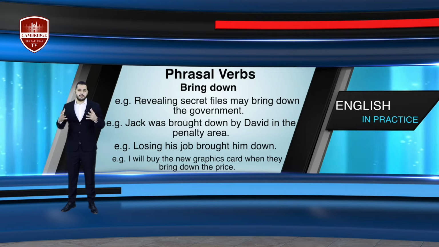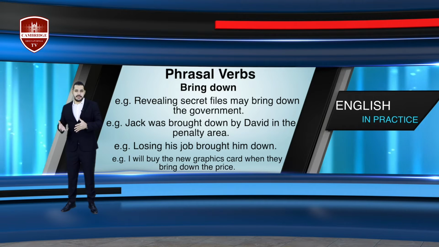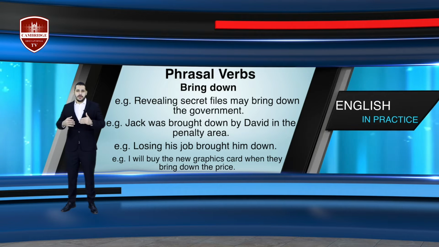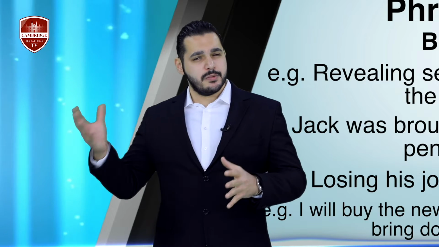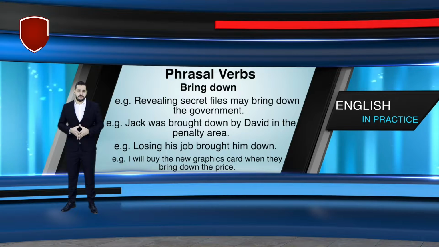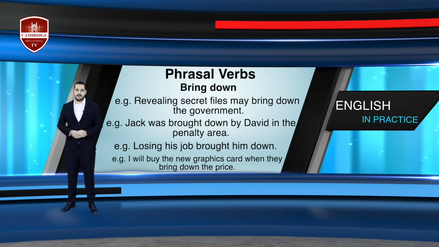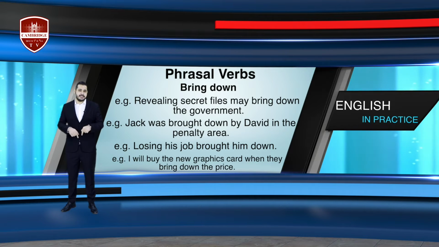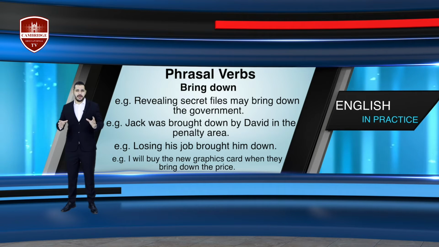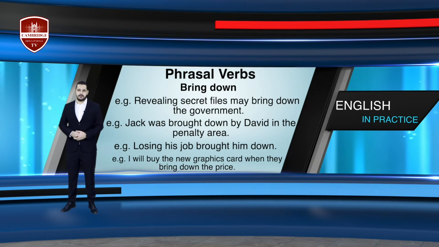In the first example, the phrasal verb bring down the government means to cause the government to lose power. So our example means that taking the secret files out to the public may cause the government to lose power. The second example is expressing the clear and obvious meaning of this phrasal verb. Jack was brought down by David means that David caused Jack to fall to the ground. This usually happens in sports, and in this example, we're talking about soccer. So during this soccer match, Jack and David were playing, and David caused Jack to fall to the ground. Bring down means to make someone fall to the ground.